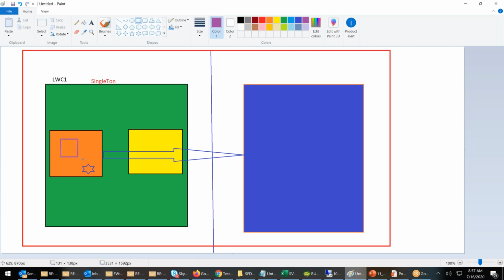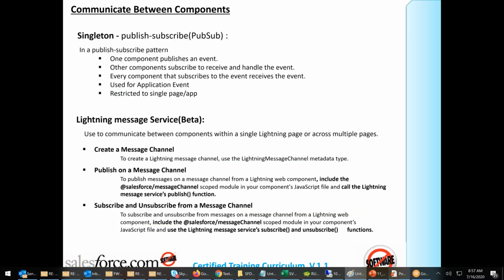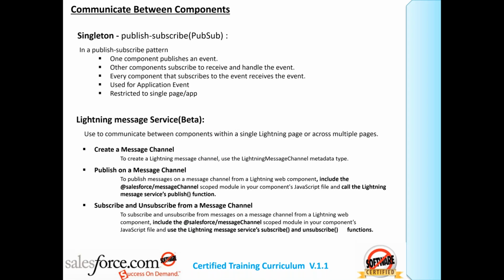Whereas a cross component, a completely different component receiving it, is called Lightning Message Service. The second one, Lightning Message Service, is to communicate between components within a single Lightning page, across multiple pages, multiple apps. One component might be part of a different app. See that in my diagram, they are in the same app. They could be different apps also.